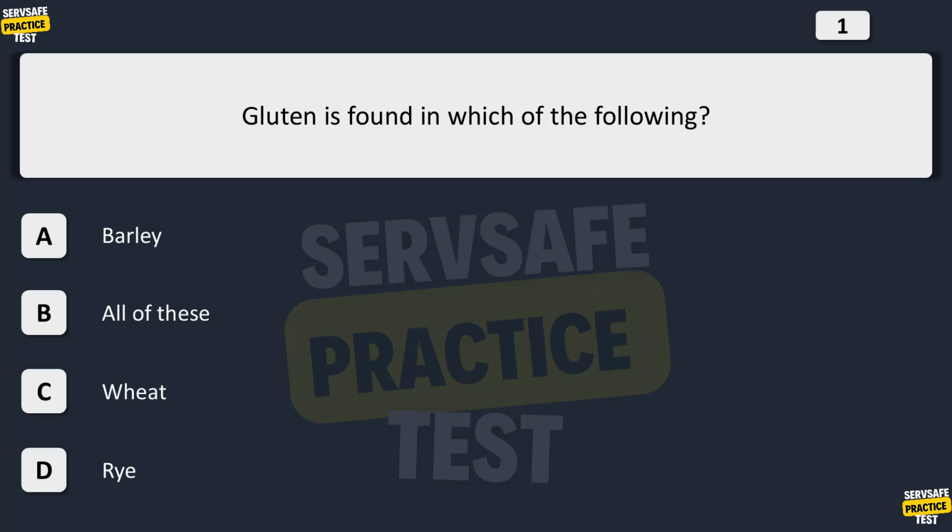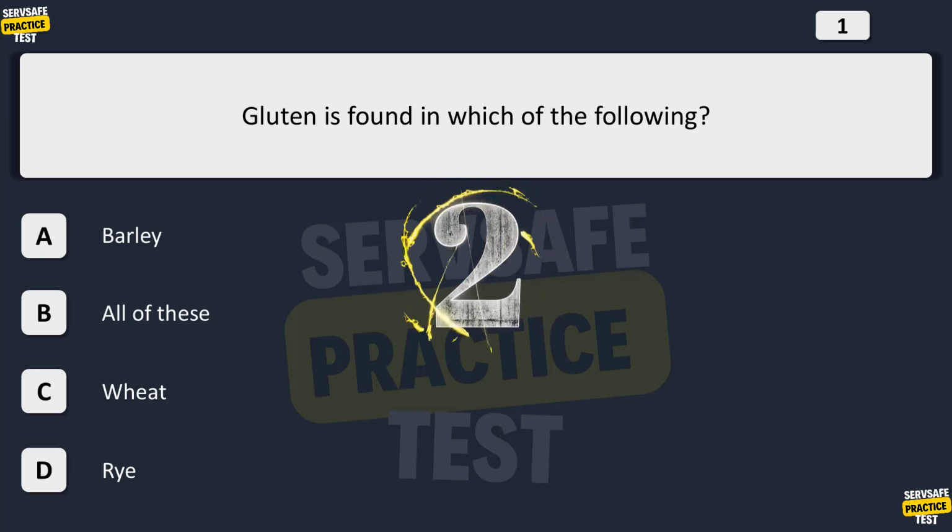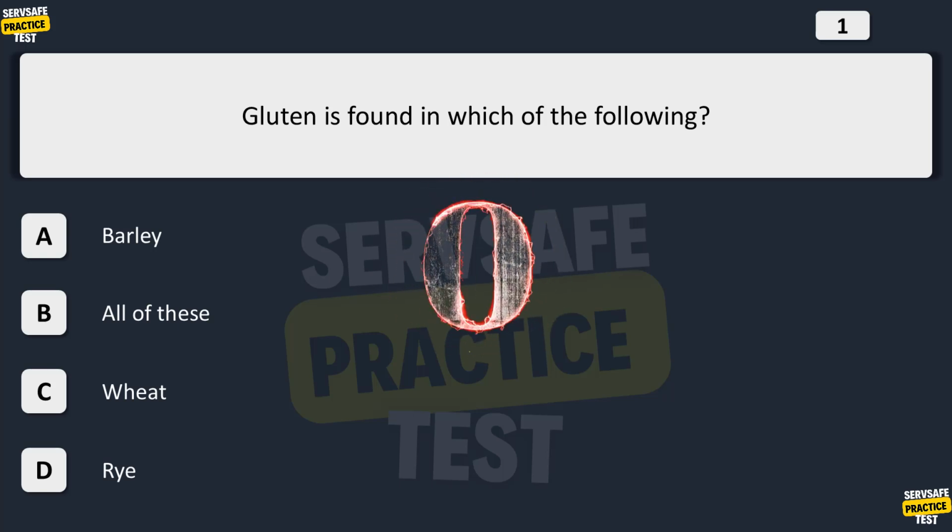Gluten is found in which of the following? A. Barley. B. All of these. C. Wheat. D. Rye. The correct answer is B.